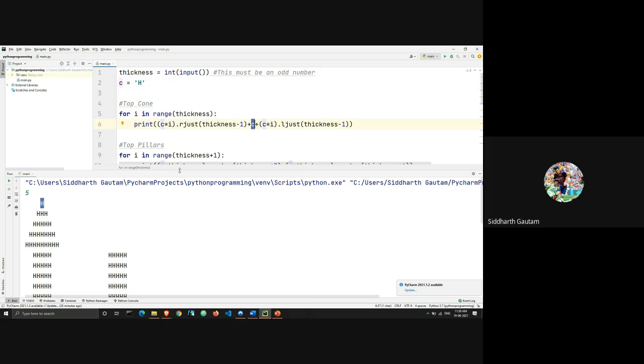Don't forget this small thing. Here we have this variable c, which means only one H is going to be printed in the first iteration, the first H right here.